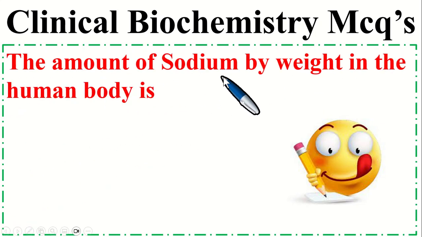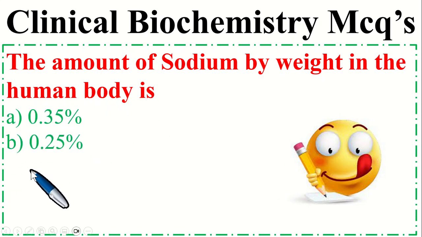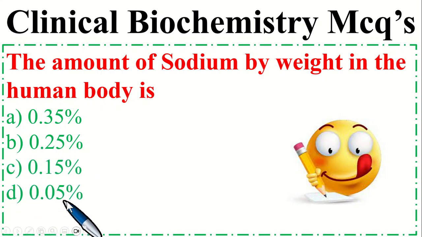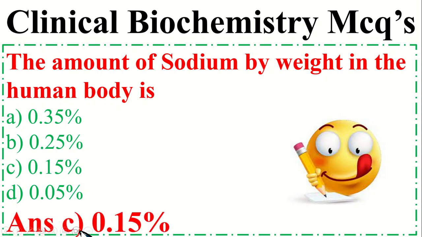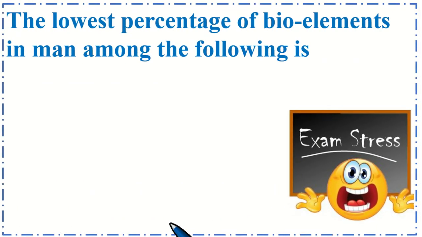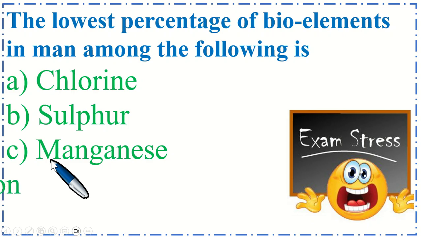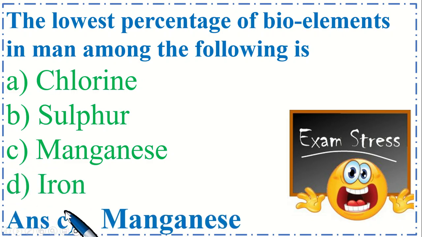The amount of sodium by weight in the human body is option A 0.35%, option B 0.25%, option C 0.15% and option D 0.05%. So the correct option is C, 0.15%. The lowest percentage of bioelements in men among the following is option A chlorine, B sulfur, C magnesium, manganese and option D iron. So the correct option is C, manganese.